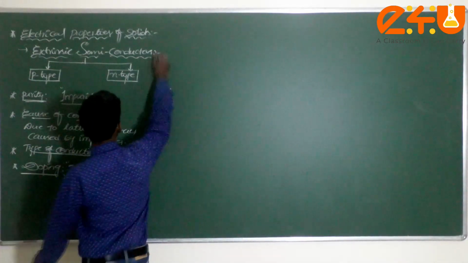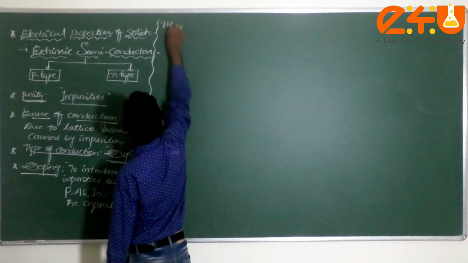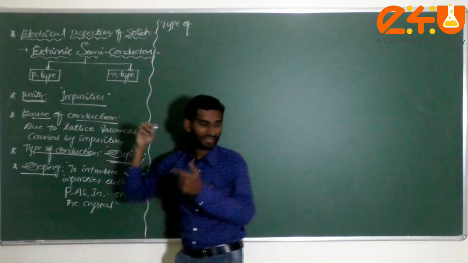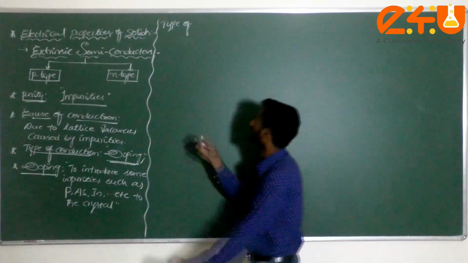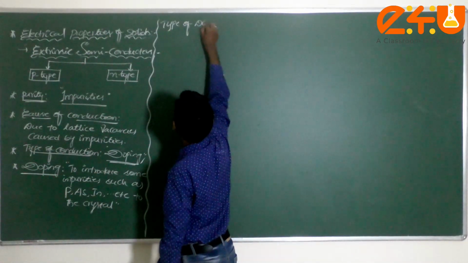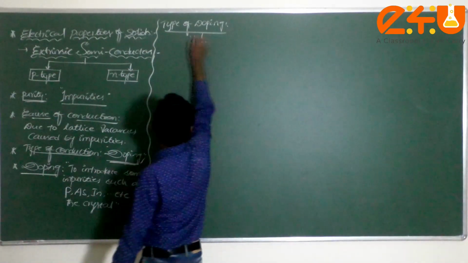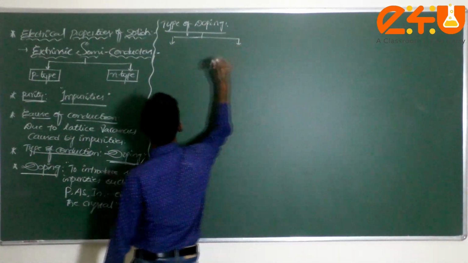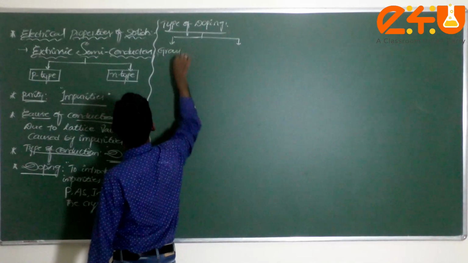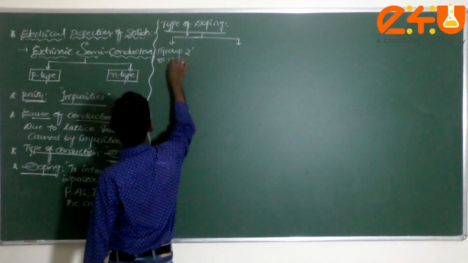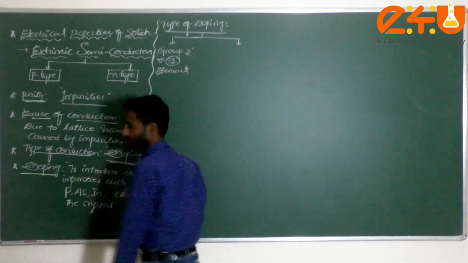Based on this doping only, we are going to study what is p type and what is n type semiconductors. I can write the types of doping here. Generally we have two types of doping. The first one is by adding group 2 or 13 elements to the crystal.